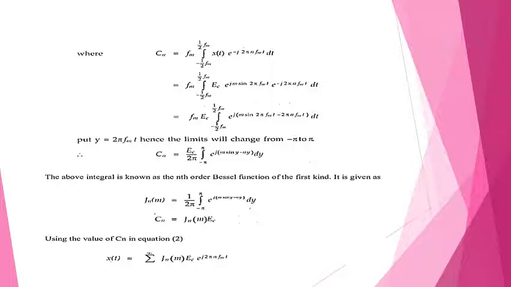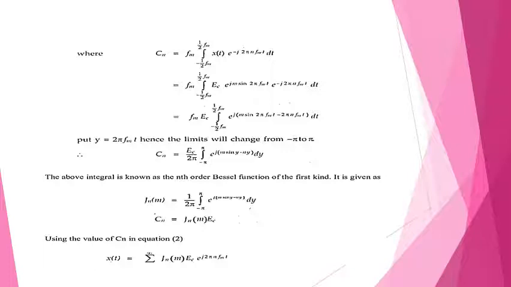In terms of the Bessel function, we get Jn(m) = 1/2π integral from −π to π of e^{j(m sin y − ny)} dy. So Cn = Jn(m) Ec.